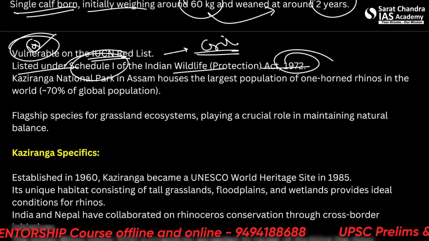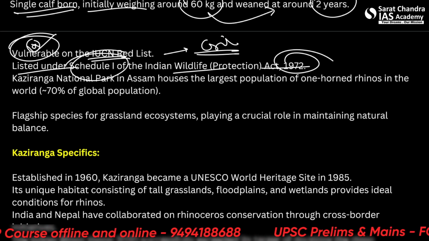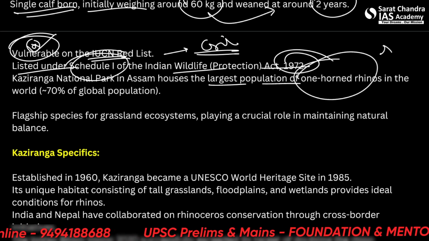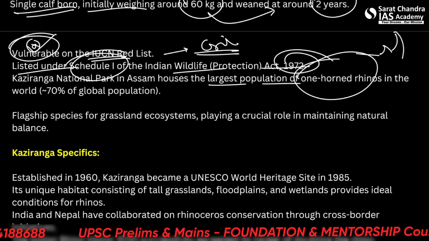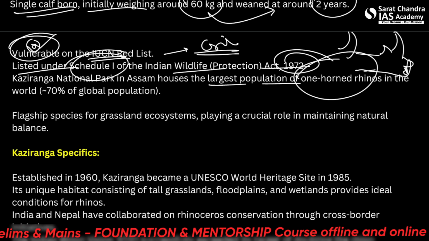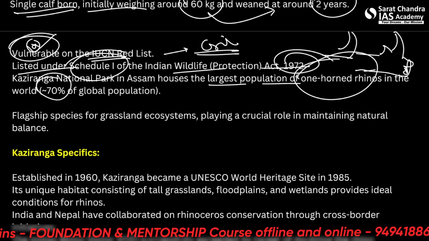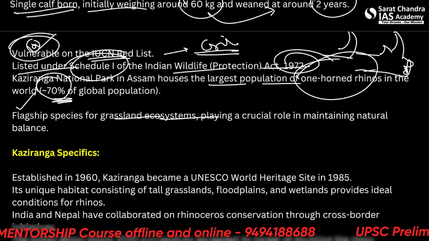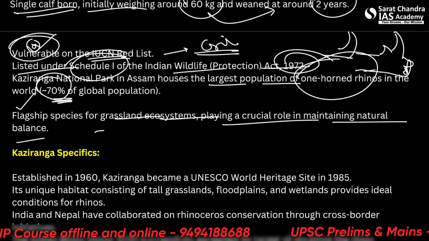So what is so special about Kaziranga? It hosts the largest population of one-horned rhinos. There are two-horned rhinos also. Those look like this. And we are talking about the single-horned rhino. Kaziranga has the most population of this, 70%. And it is also a flagship species for the grassland ecosystem, playing a crucial role in maintaining natural balance.